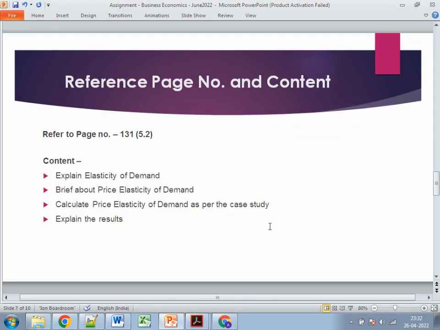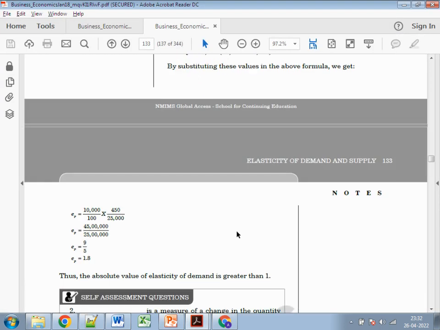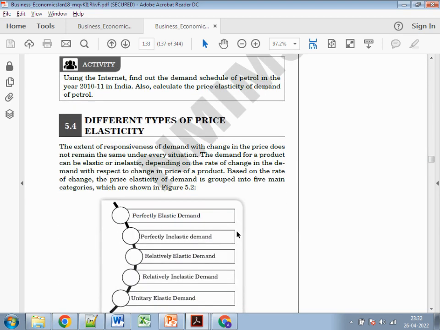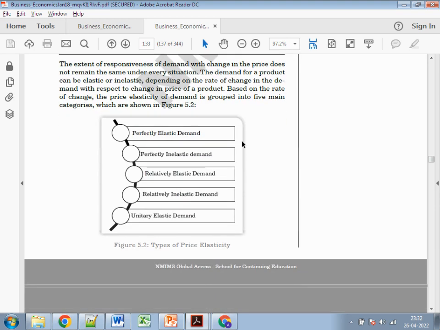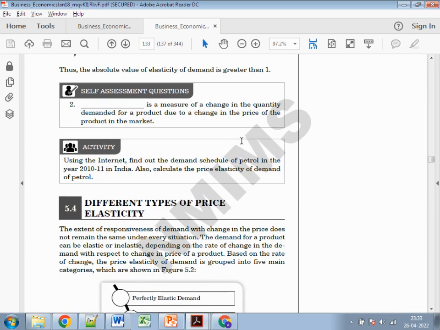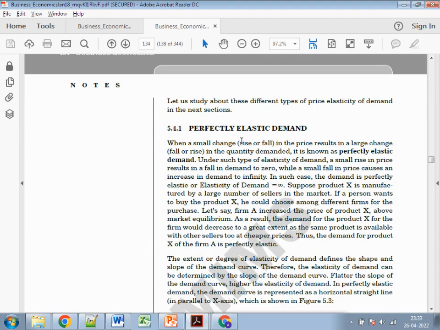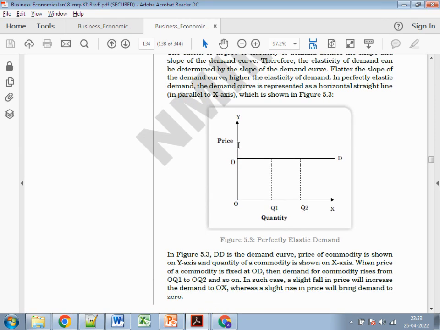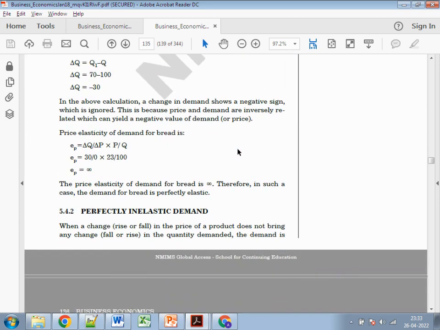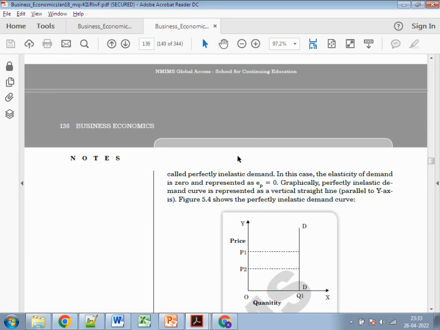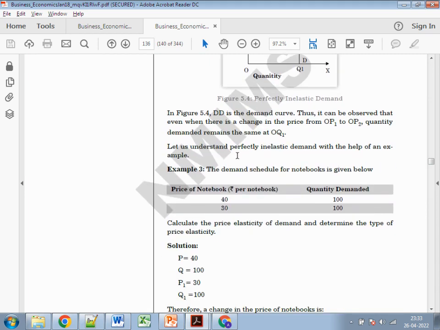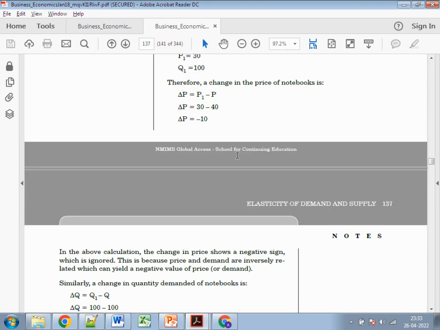And it's always better, as I have mentioned lastly, to explain the results. Price elasticity is again of different types: perfectly elastic, perfectly inelastic, relatively inelastic, and unitary. Once you are done with the answer, whatever the answer is, I'm not aware of the exact answer, but the value will be either greater than zero or less than zero, or equal to one, or greater than one.